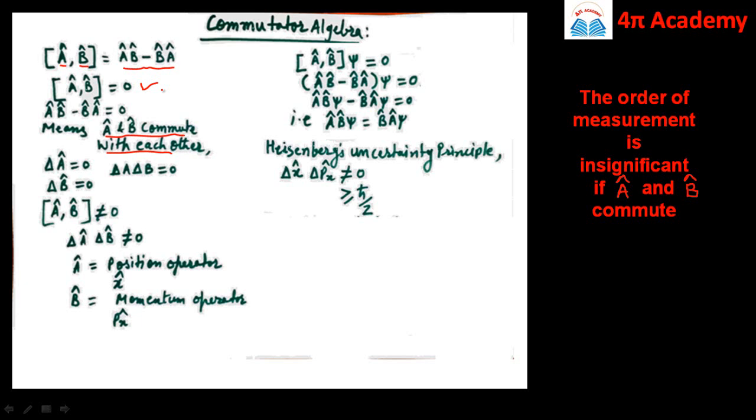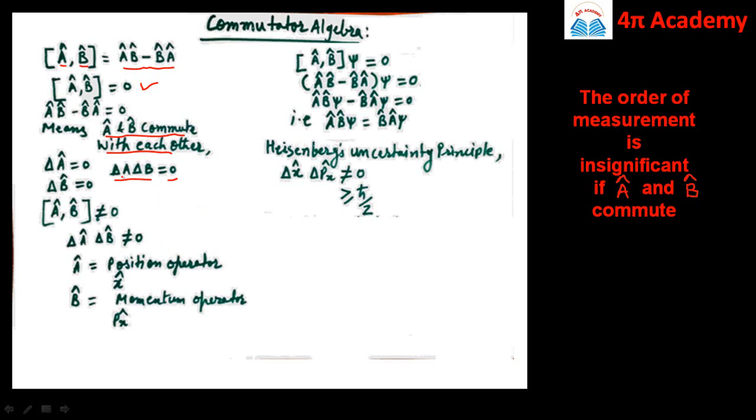It means that if there is uncertainty in measuring the operator A, and if that uncertainty is represented as delta A, and that uncertainty is 0, similarly, if uncertainty in measuring the operator B, that is delta B, is also 0, then the product of the two uncertainties, that is delta A into delta B, is also 0.